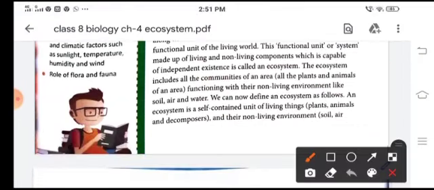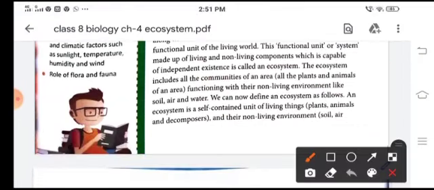For example, the ecosystems are a grassland, a forest, a desert, mountain, a pond, a lake, a river and a sea. So we can say that pond or lake is an ecosystem. The word pond also includes all the aquatic life, plants and animals which occur in the pond water. Now this word ecosystem is derived from the Greek word oikos, which means a house.